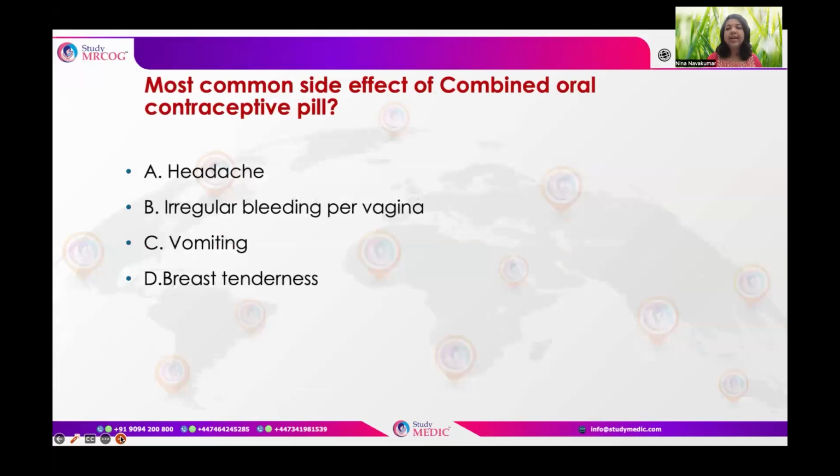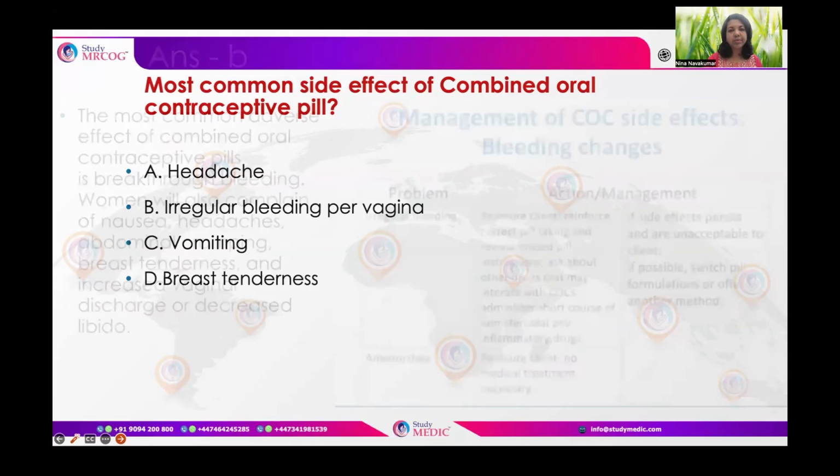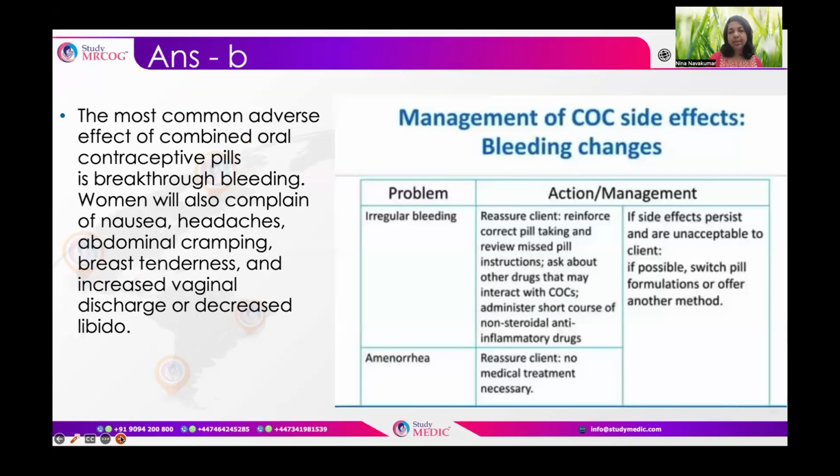What is the most common side effect of combined oral contraceptive pill? Among the options, headache, irregular bleeding per vagina, vomiting, and breast tenderness. Yes, for all the contraceptives, it is irregular bleeding per vagina, especially for the progesterone only contraceptive injections like DMPA. It's the breakthrough bleeding, which is the most common side effect of the oral contraceptive pills and other contraceptives. They can also complain about nausea, headache, abdominal cramping, breast tenderness, increased vaginal discharge, or decreased libido.